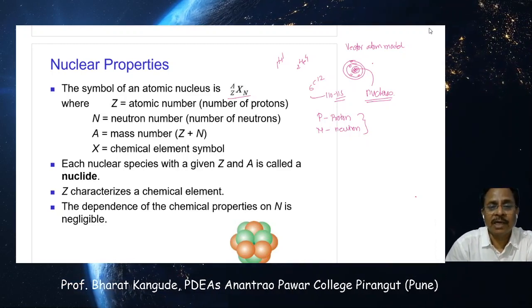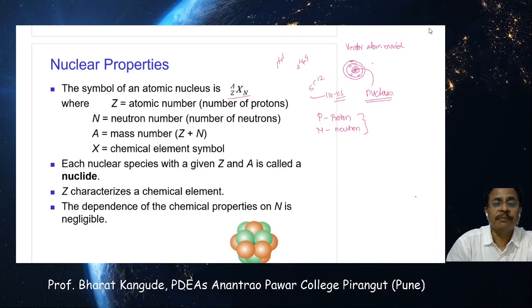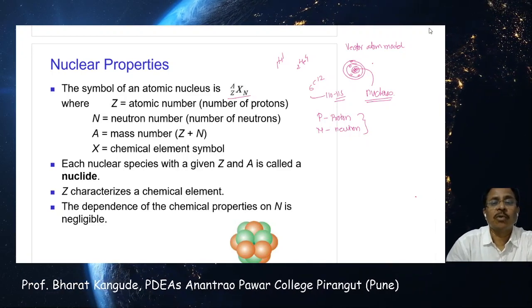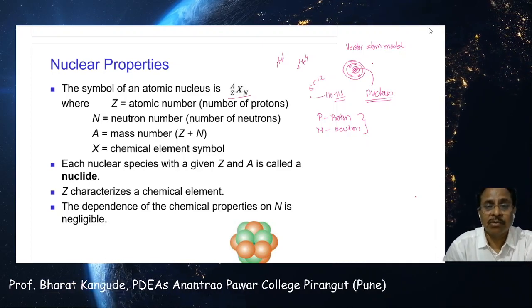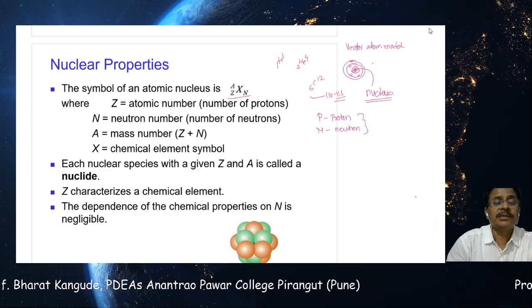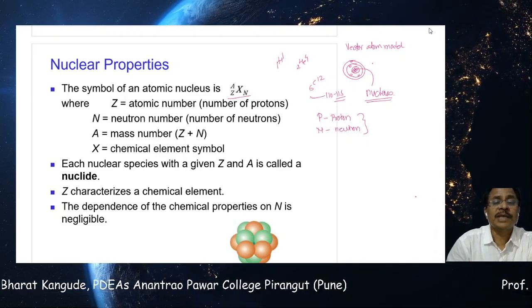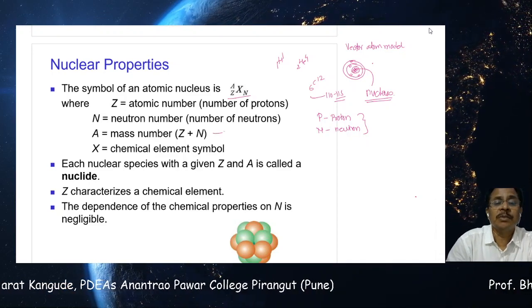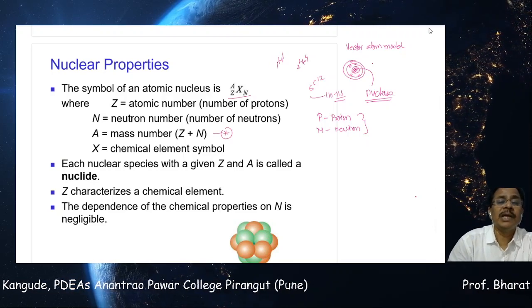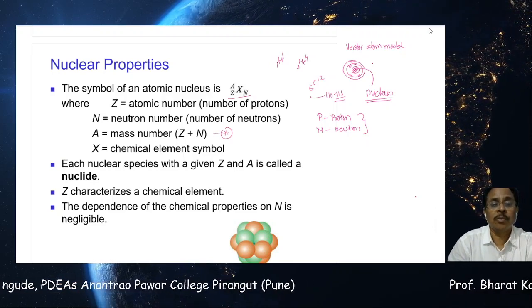N is the number of neutrons contained by that nucleus, given by capital N. And capital A is the addition of Z plus N, and that is called the mass number. You have to remember this: the mass number is simply the number of protons plus the number of neutrons.